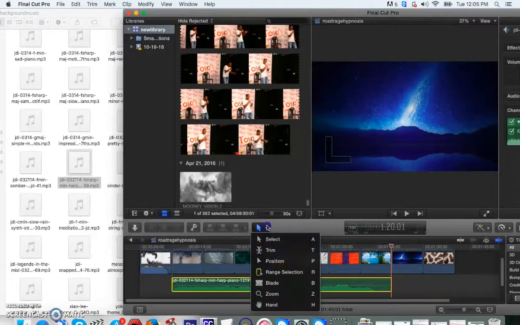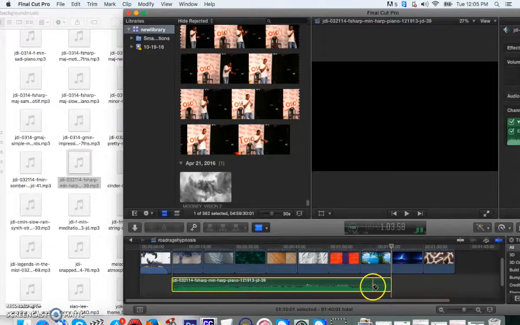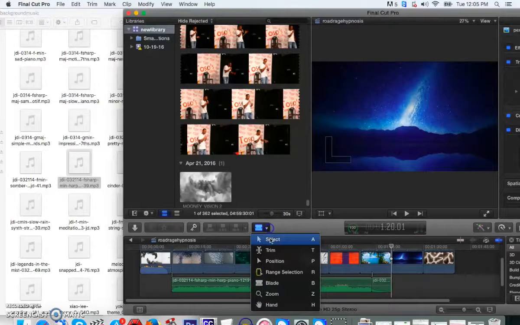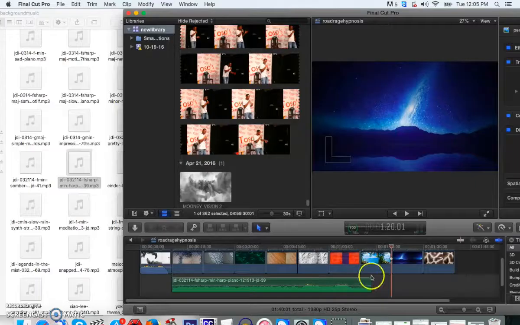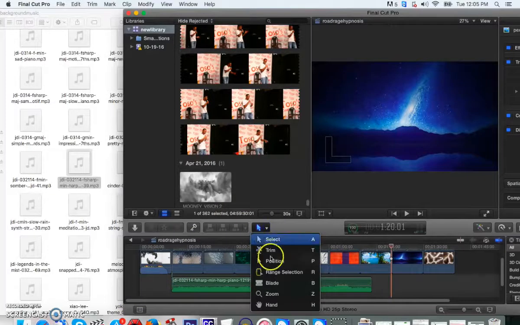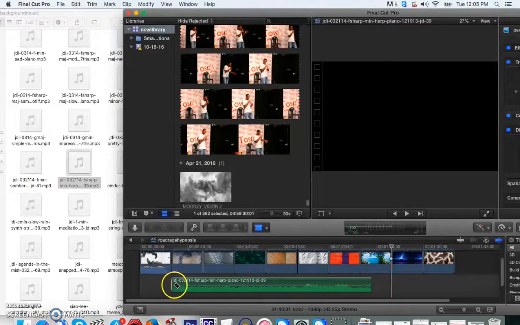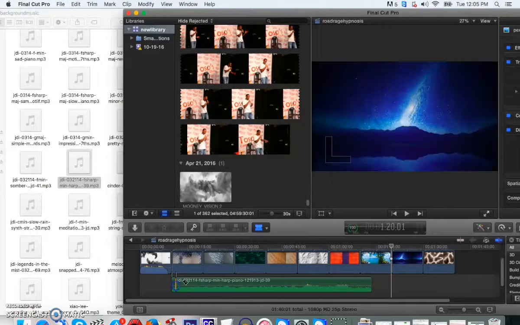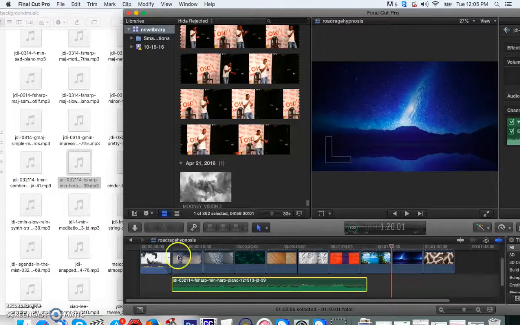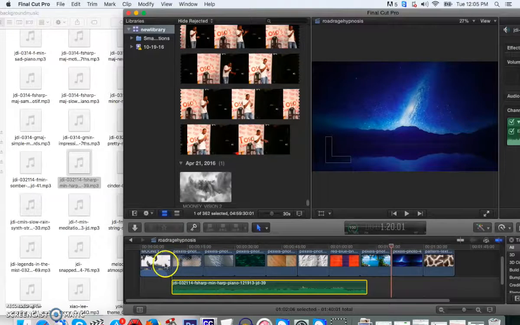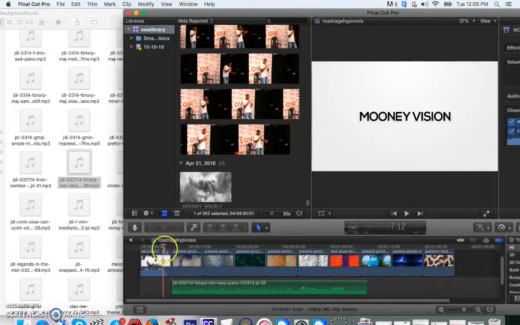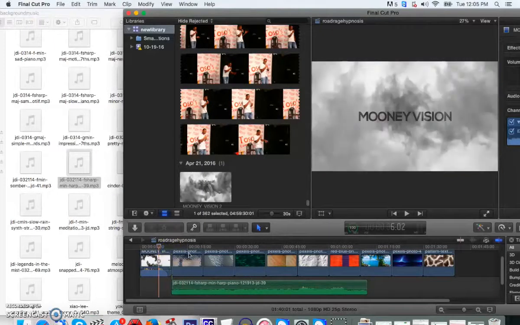What I also do is sometimes trim the edges of the song. See how right here there's no music on this file? So I'll trim this dead silence off. Sometimes there's silence at the end, and sometimes a little at the beginning of the audio file. So I'll trim the end and the beginning so that it doesn't have silence when it's looping. Make sure you start it right where the picture starts, not on the intro. The audio is going to start where the picture is starting.